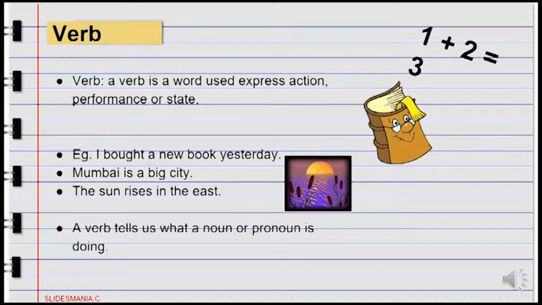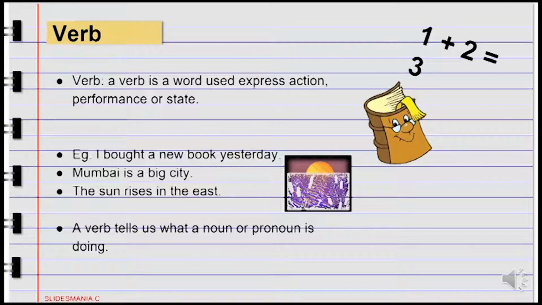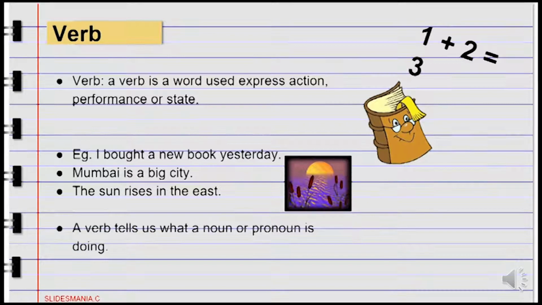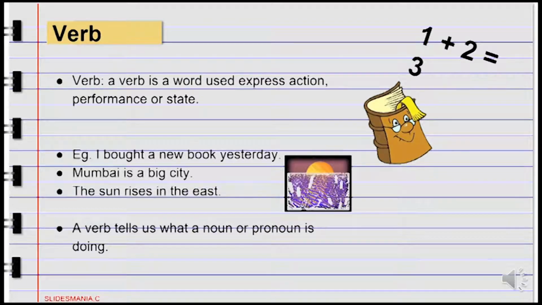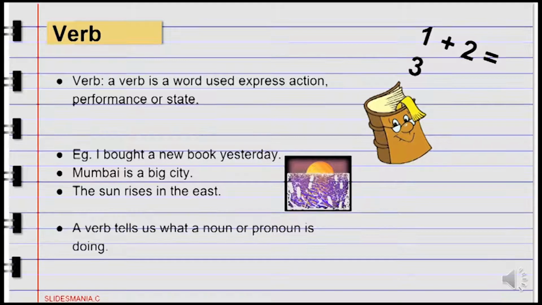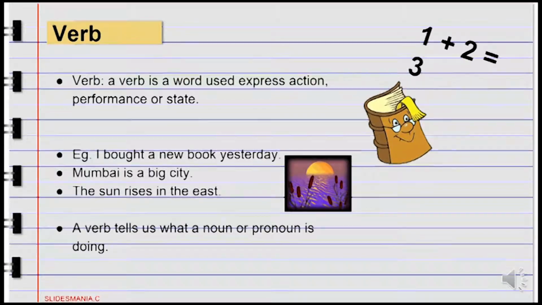Next we come to the verb. We all know that verb is a doing word. A verb is used to express action, performance or state. I bought a new book yesterday. Mumbai is a big city. The sun rises in the east. Bought, is, rises, these are all verbs. They tell us what the noun or the pronoun is doing.